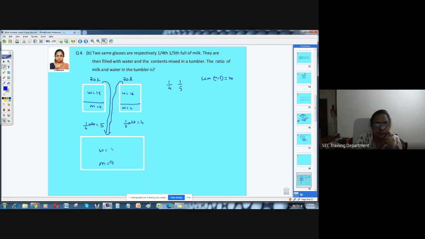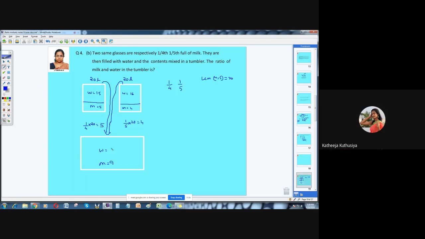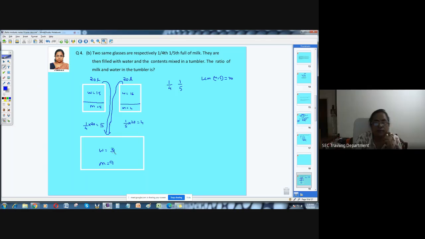What is the water content? 31. That's all. Nothing else is asked here. What is the ratio of milk and water? The milk and water ratio is nothing but 9:31. It's quite easy, right? Nothing much to do in this.